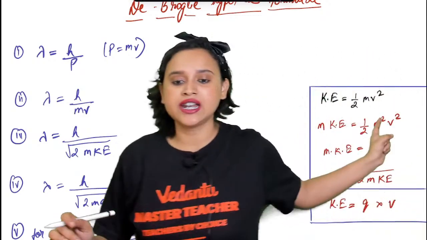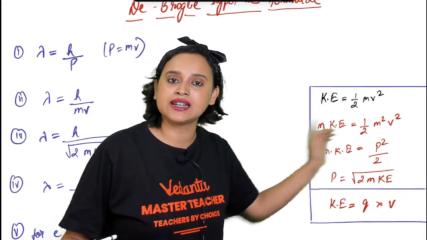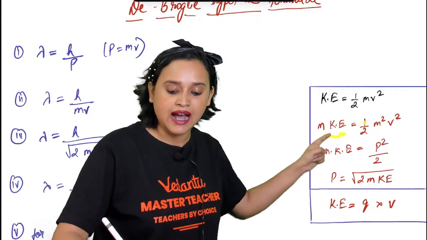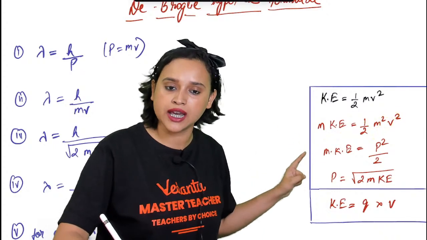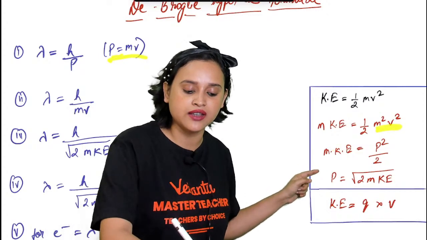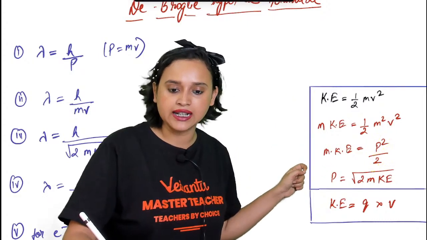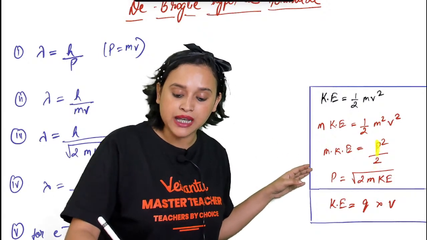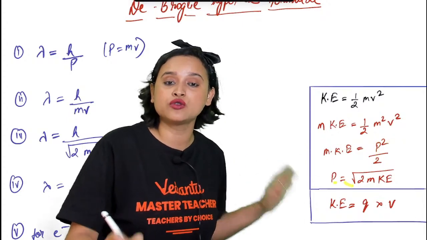Now, if we derive it, everybody, see, we all know that kinetic energy is equal to half mv square. Multiply left hand side and right hand side both with m. What will you get, everybody? See, m multiplied with KE, and half multiplied with m square v square I'm doing. So m KE is equal to half m square v square. P is equal to mv, so can I write it as p square divided by 2? I can do this. Now, if I want to find p, it will be root over 2mKE.